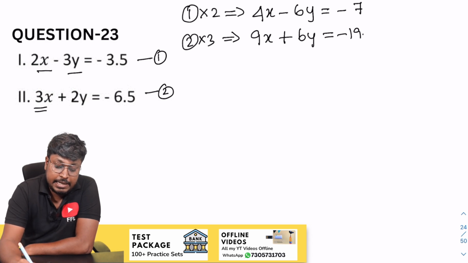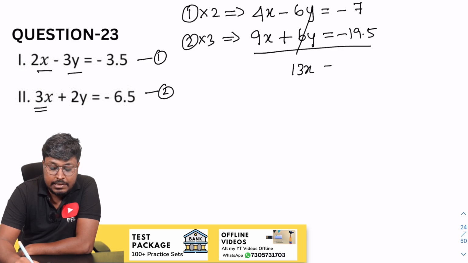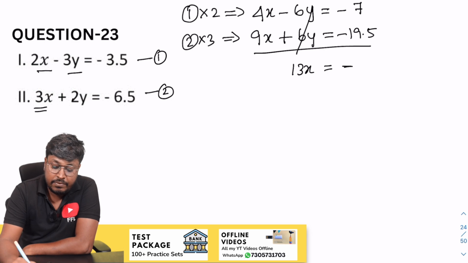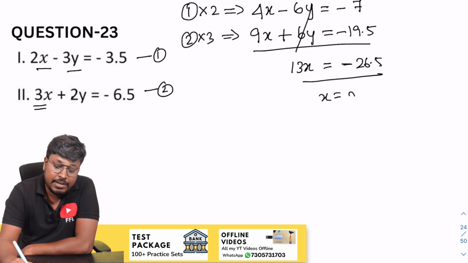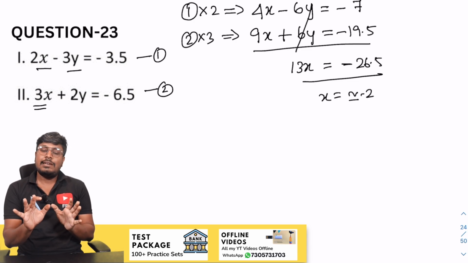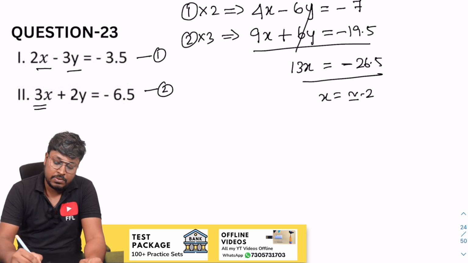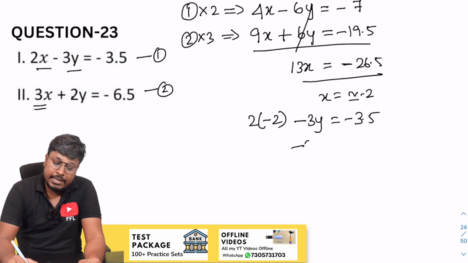So minus 19.5. So divide, 13x is equal to minus 26.5. So 26.5, approximately it will be 2, right? Minus 2 something. Let me consider approximately the answer will be minus 2. So now instead of x, substitute minus 2. So 2 into minus 2, so minus 3y is equal to minus 3.5.